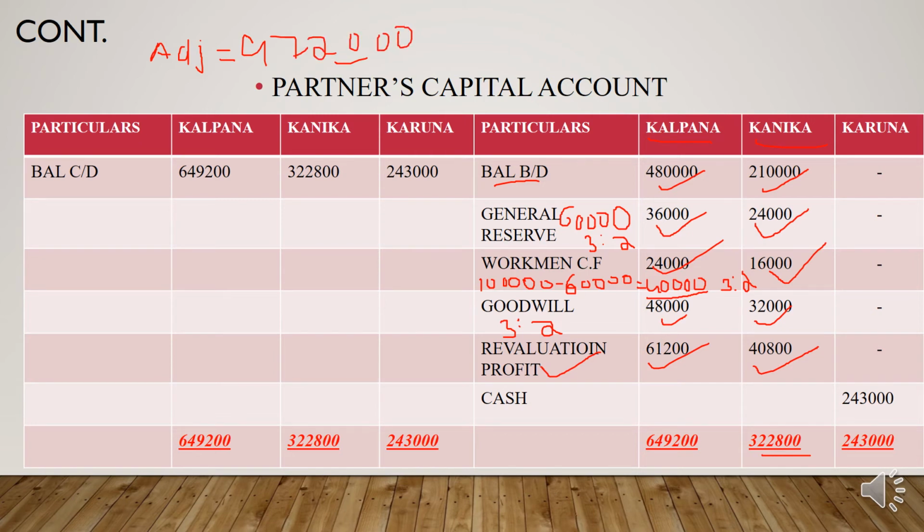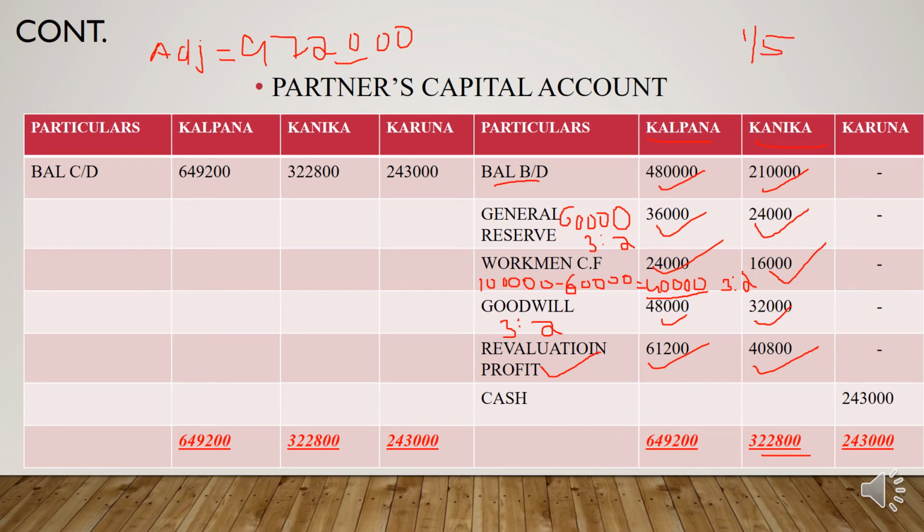Clear. Now the next step is to find out the new capital. What is the formula for new capital? Adjusted capital into the reciprocal of the total share of the firm. Here the share of the incoming partner, Karuna, is given as 1 by 5.